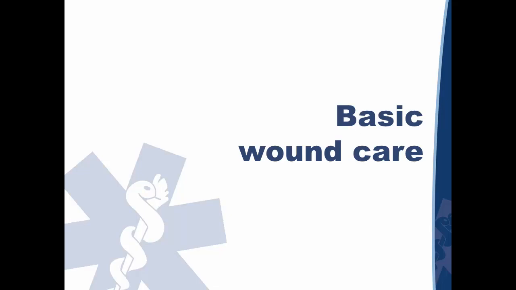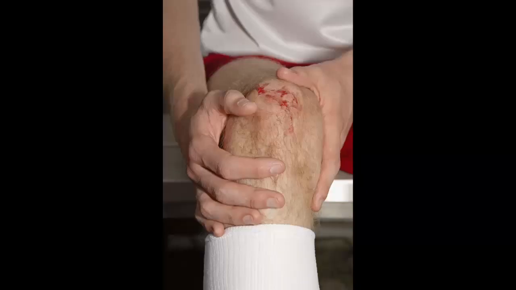Now, let's discuss basic wound care. Skin varies in texture and thickness from one part of the body to the next. It is soft to allow movement, but tough enough to resist breaking or tearing. There are two broad categories of skin wounds. 1. Abrasions. The surface layer of the skin has been broken. Thin-skinned, bony areas such as knees, ankles and elbows are more prone to abrasions.